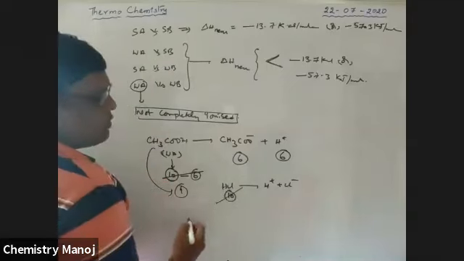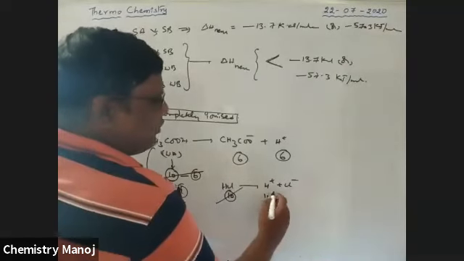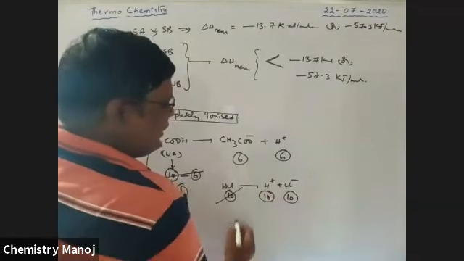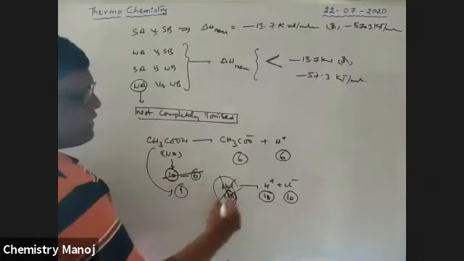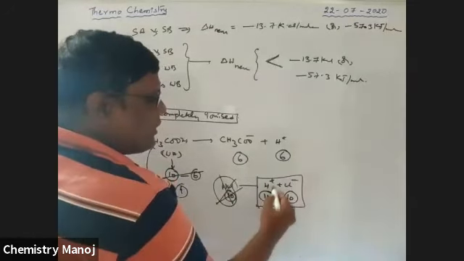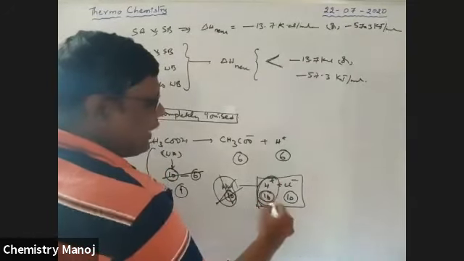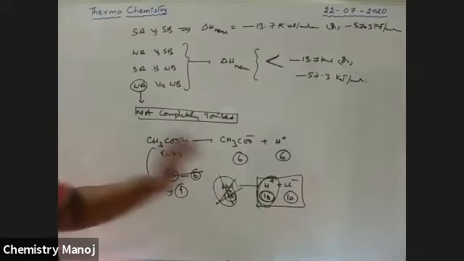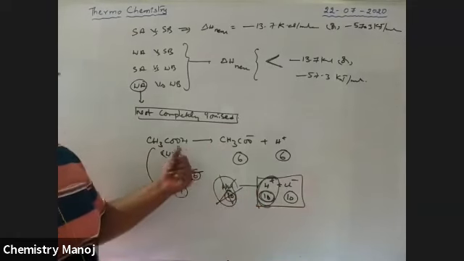All these 10 molecules are dissociated into 10 H plus ions and 10 Cl minus ions. That means there is no undissociated HCl, all HCl is dissociated. That is why it is called a strong acid.